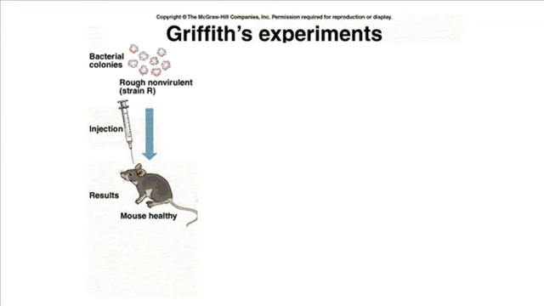Griffith is going to be working with some different types of bacteria, and he injects those bacteria into mice and basically sees what happens to the mice and makes some conclusions from that. First off, here we have the strain R bacteria. If you inject R strain bacteria into a mouse, the mouse is actually totally fine. It's not a type of bacteria that's bad or deadly in any way. It's what we call non-virulent, and so that mouse is totally fine.